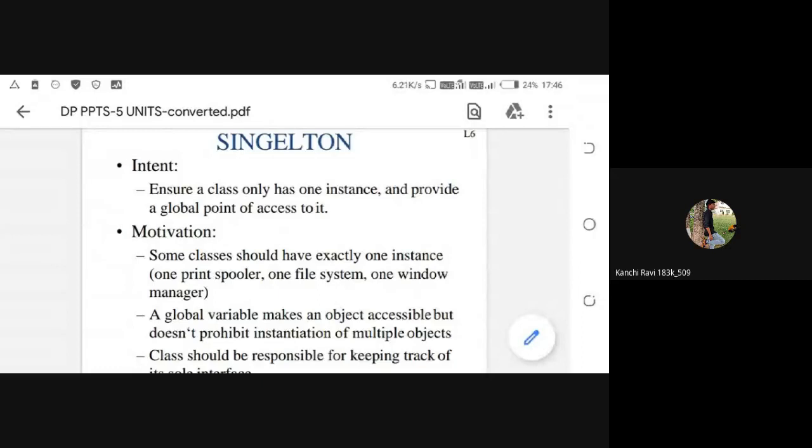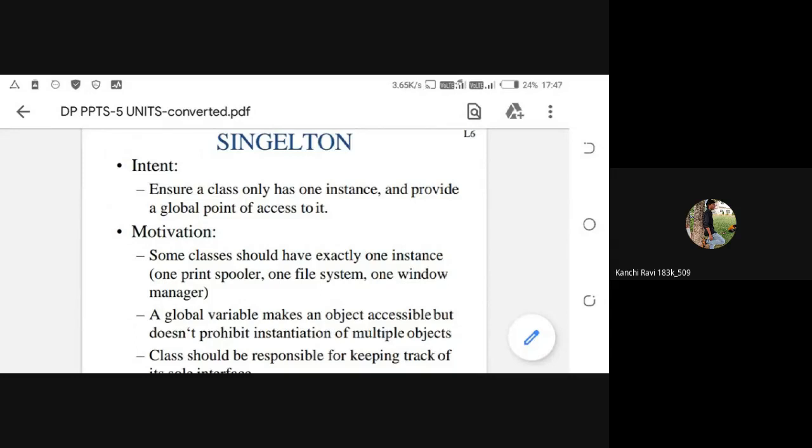Okay, okay. So the main intention is that all of you must know these 23 design patterns. Whenever you want to use any particular design pattern from the 23, you must know the intention of that design pattern.